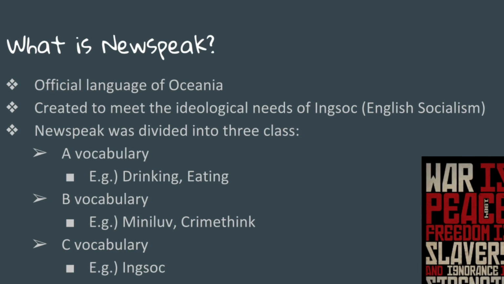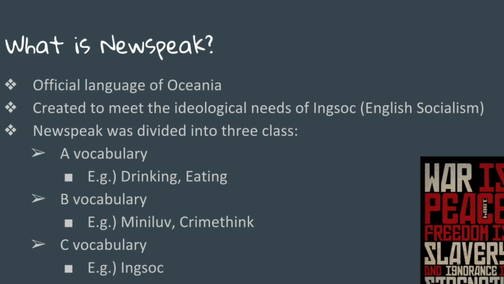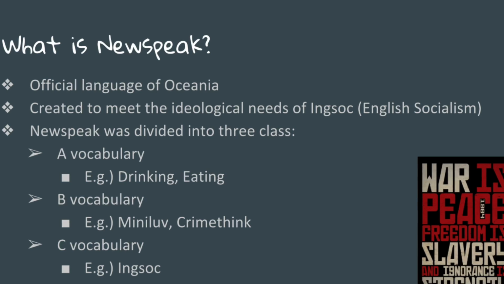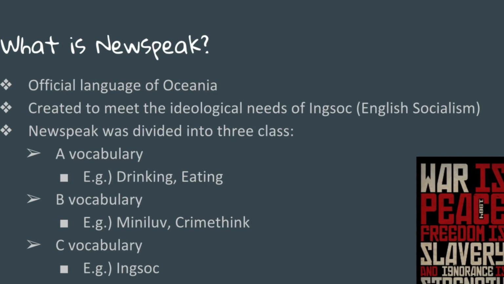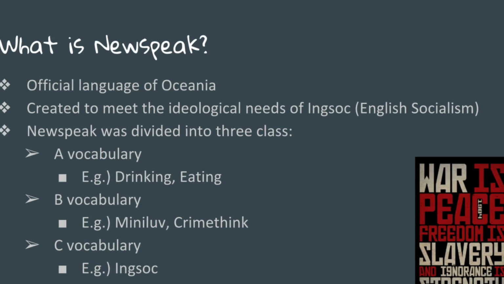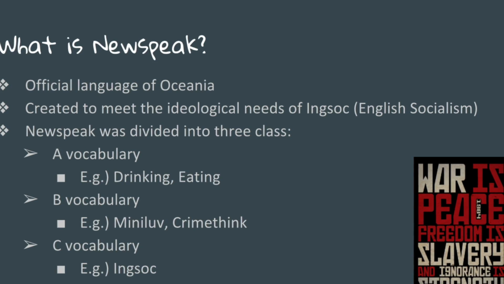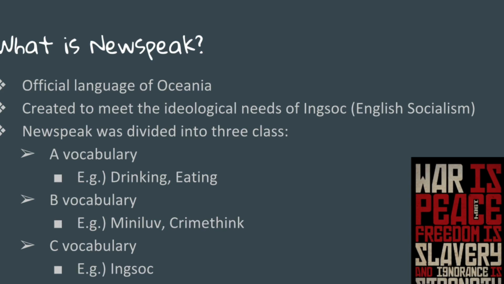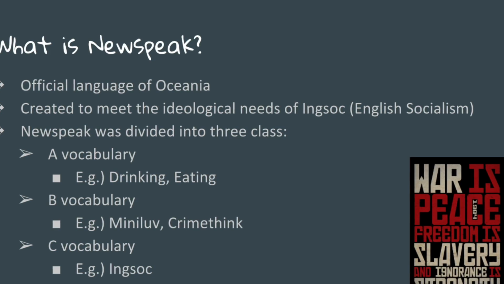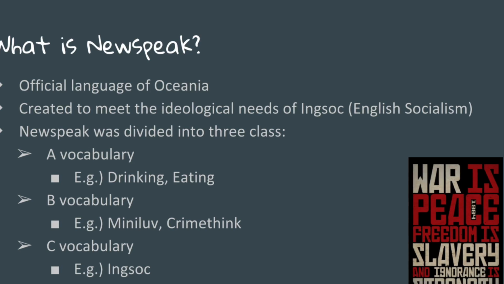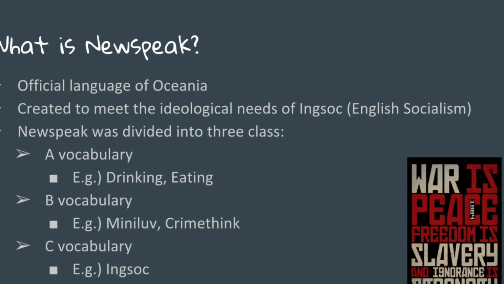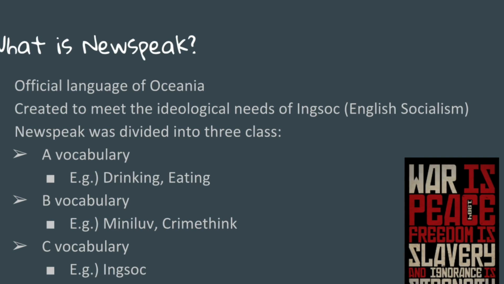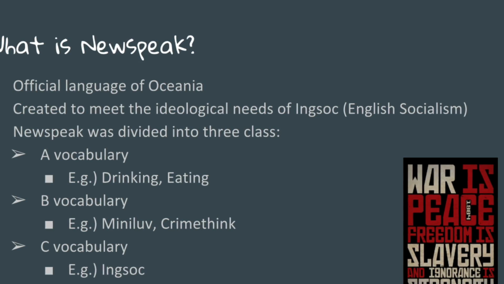The first class is called A vocabulary, and it consists of words needed for the business of everyday life, like words like eating, drinking, working. These words are like hit, run, and tree that we use today, but they have smaller numbers of these words and more rigid meanings. The second class is B vocabulary, and it consists of words that are constructed for political purposes and were shortened into a few syllables. Words like Minilove was shortened for the Ministry of Love, and crimethink was shortened for thought crime.